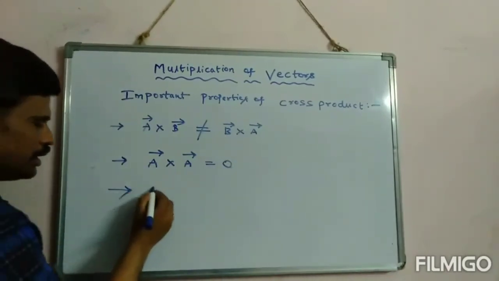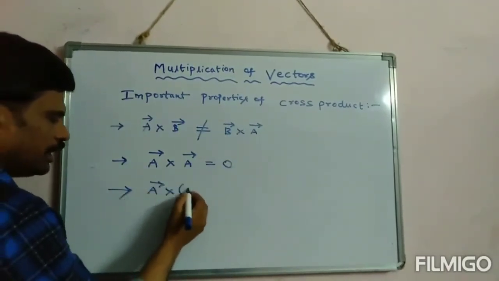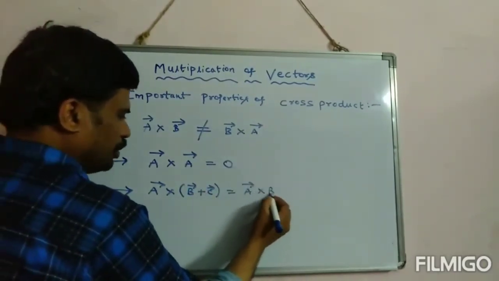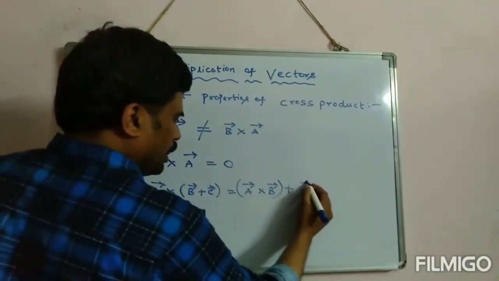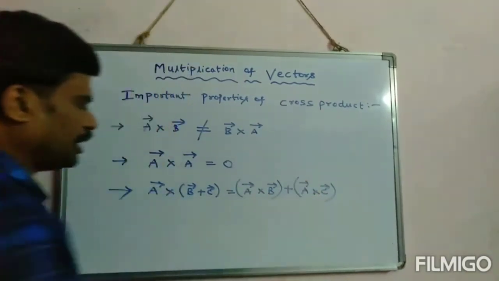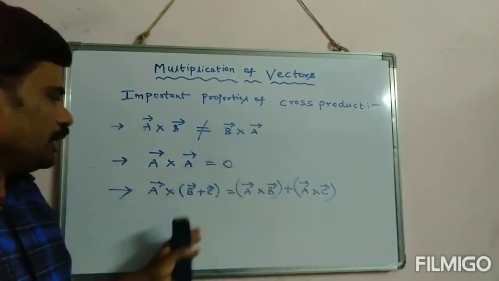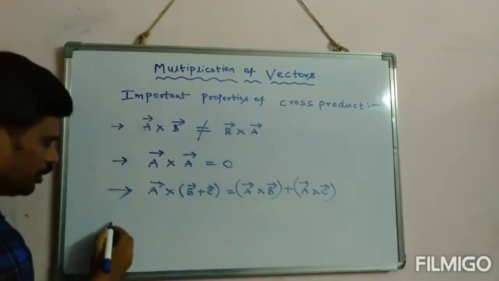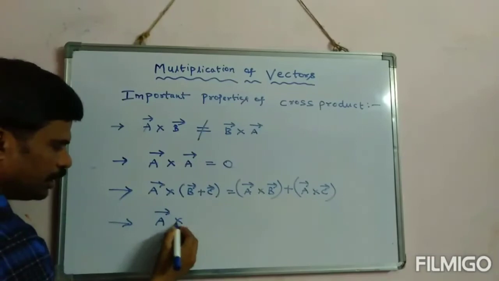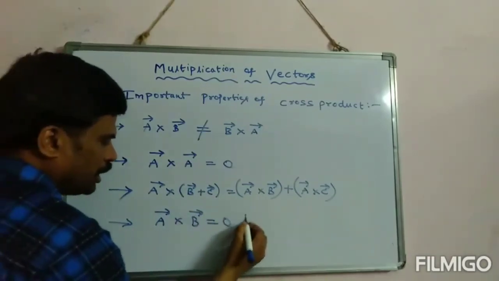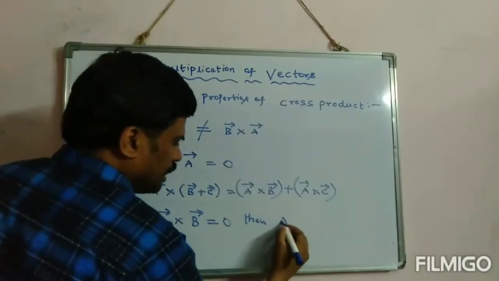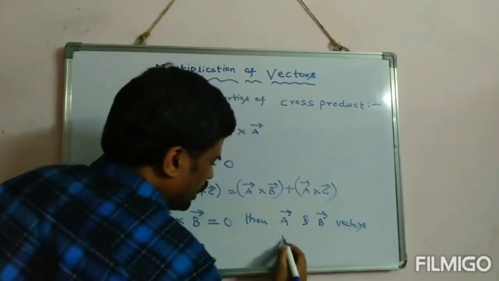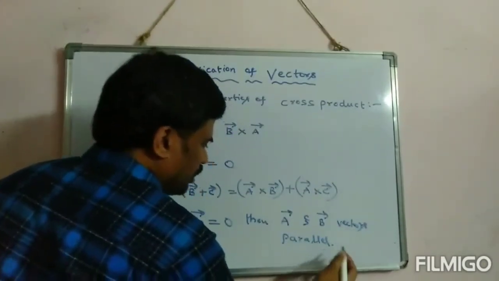And the third one is A cross (B plus C) we can write as A cross B plus A cross C. Nothing but vector product is distributive. Now the last property of the cross product is, if A cross B is 0, then we can say that A and B vectors are parallel.